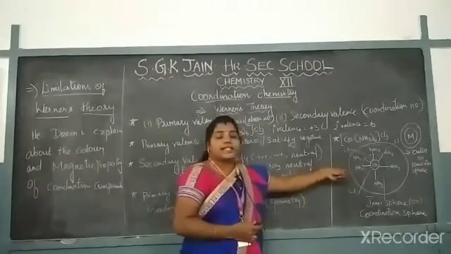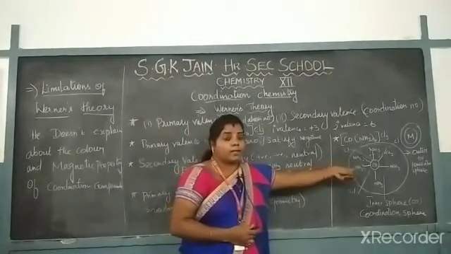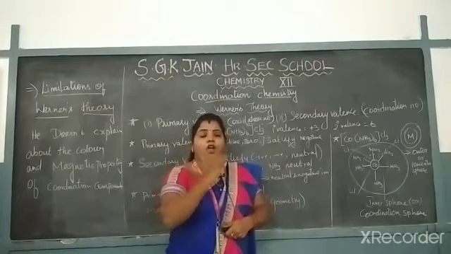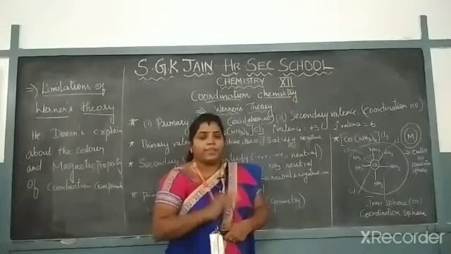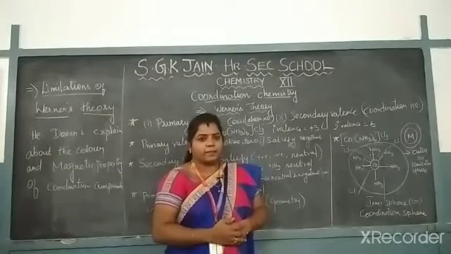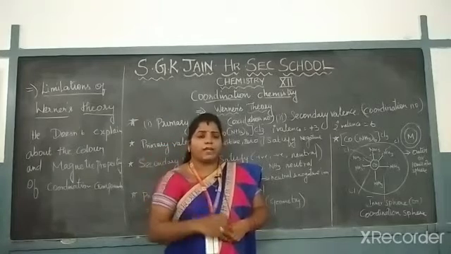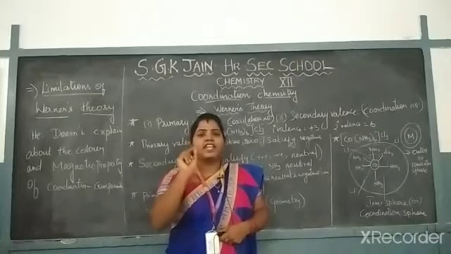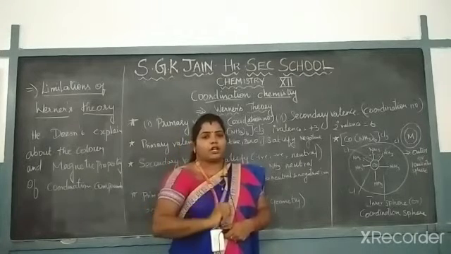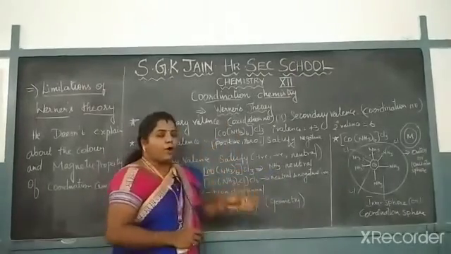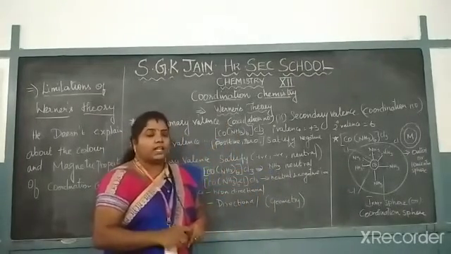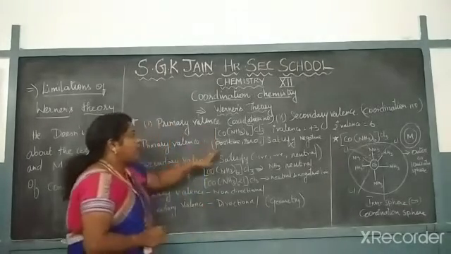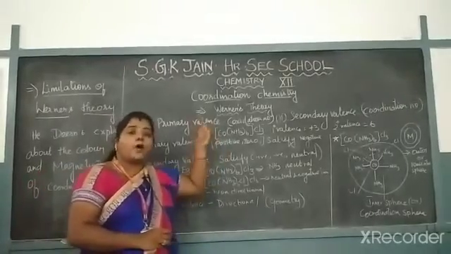Example, here 6 ammonia will be there. 6 means the shape of the compound is octahedral. If 4 ammonia are present, it will be either tetrahedral or square planar, almost always tetrahedral. So based on the secondary valency only, we can predict the geometry of that particular compound. So these are all the 5 points proposed by Werner's theory, and he also got the Nobel Prize for that.